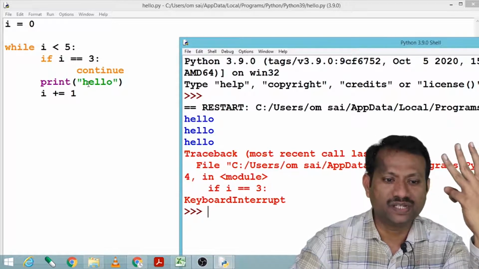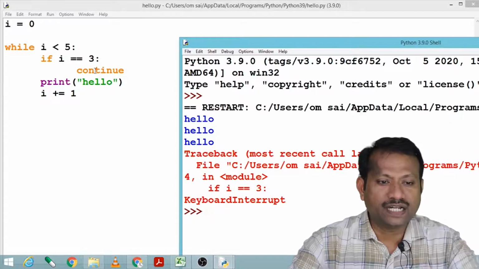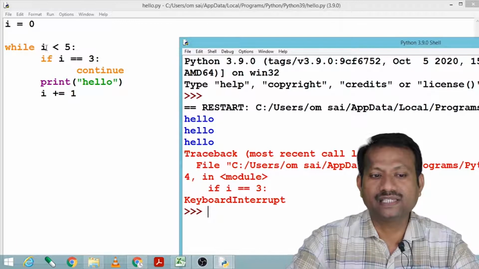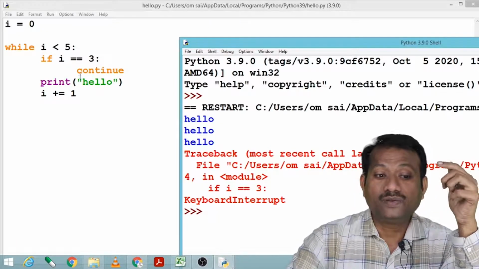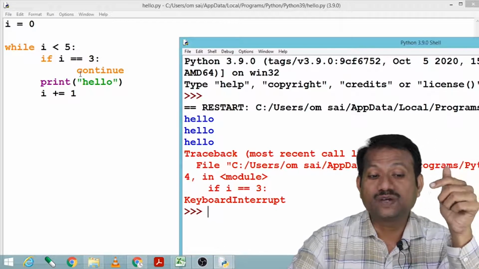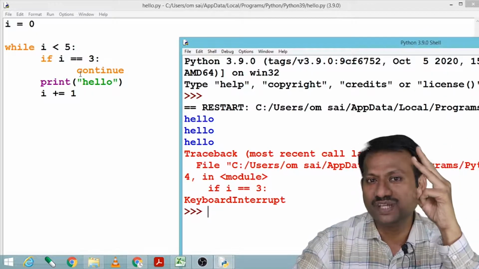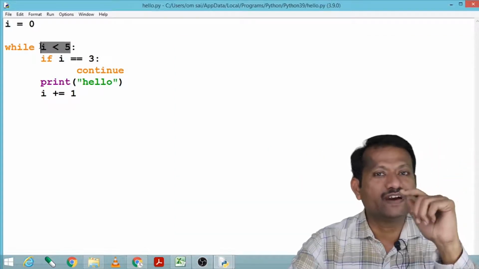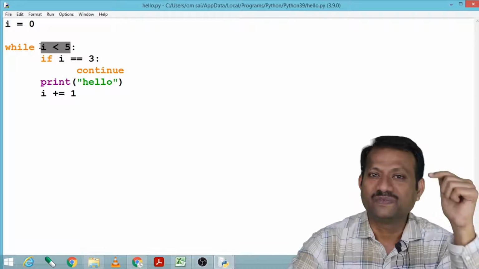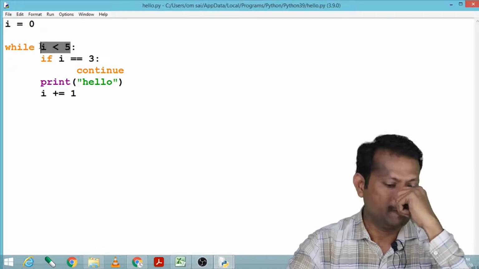Now i is 3, and the moment i is 3, it says continue, and this continues the loop. i is 3, again continue. i is 3, again continue. Now the statement i plus equals 1 has not executed, and i remains 3, and this condition becomes true infinite times, and hence the program hangs. So that is the continue statement.